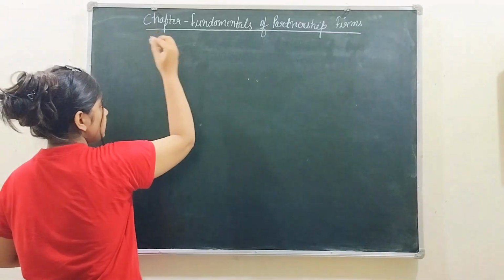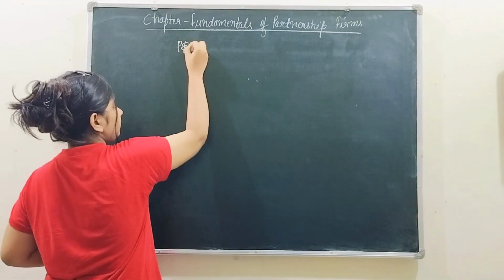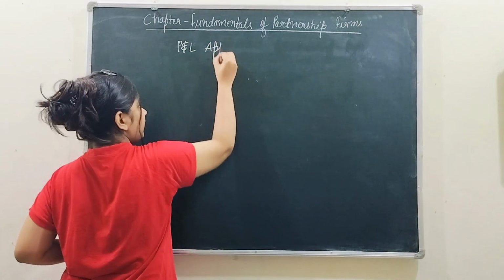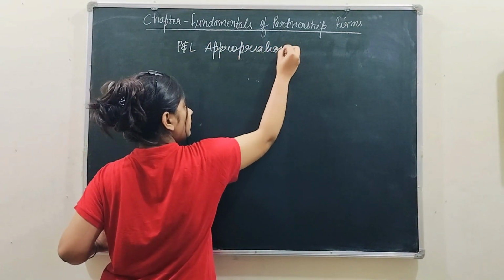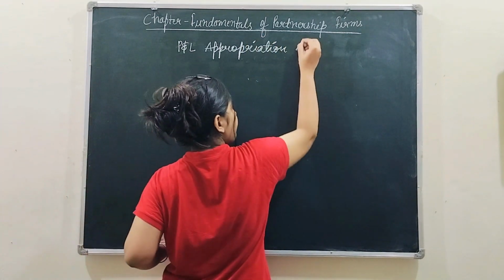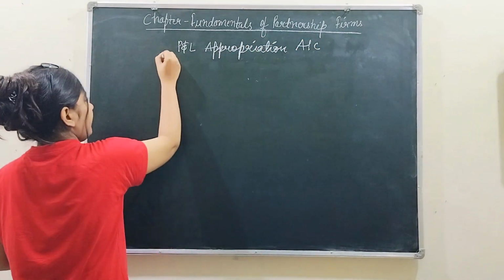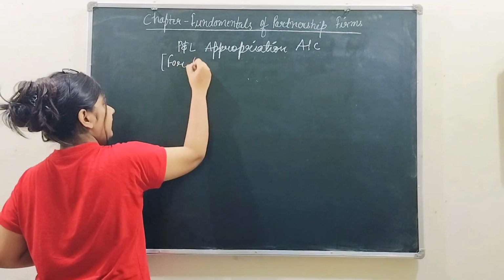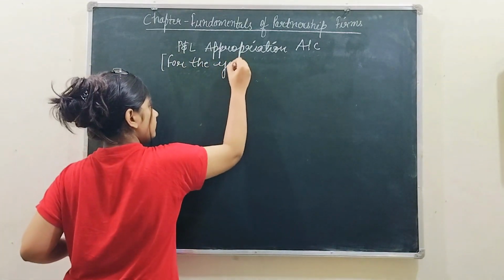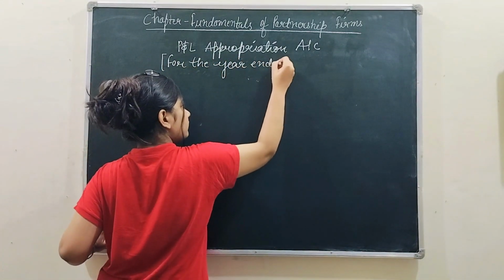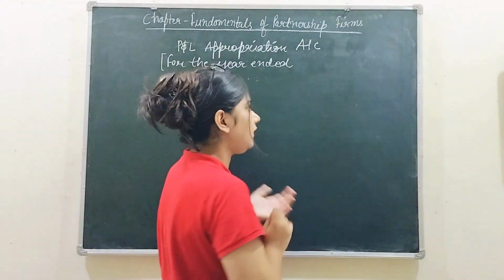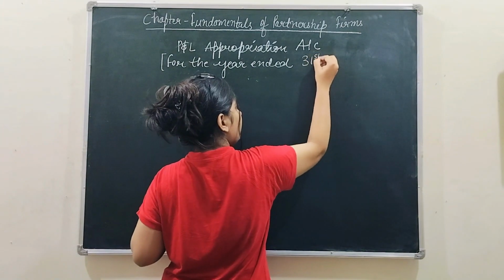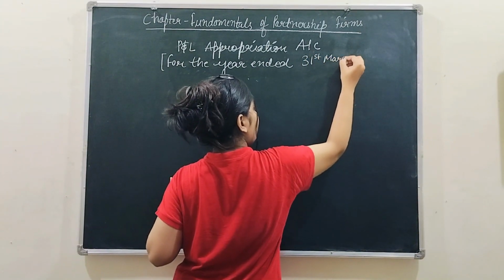Right? So start with the profit and loss appropriation account. First of all, I have told you to write the date for the year ended. What is the date given in the question? The date which is given in the question is 31st March 2004.